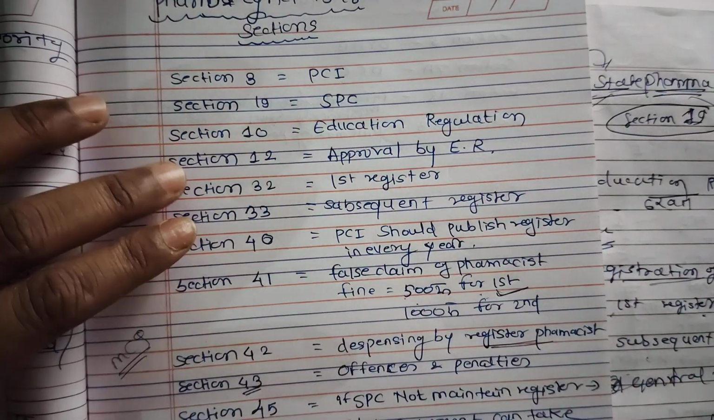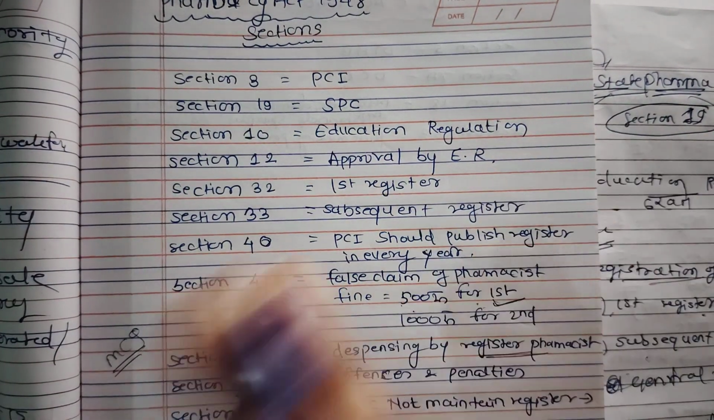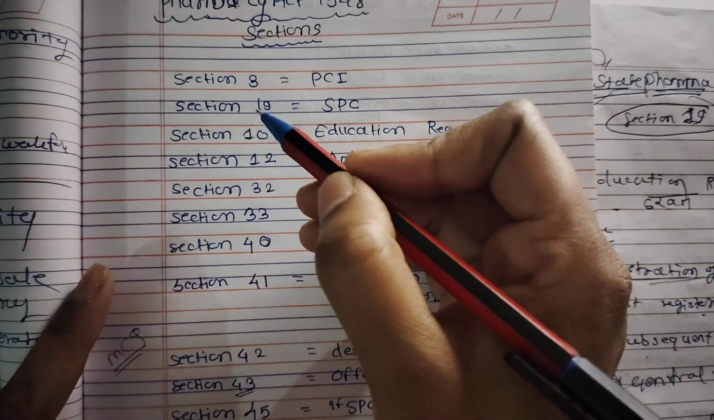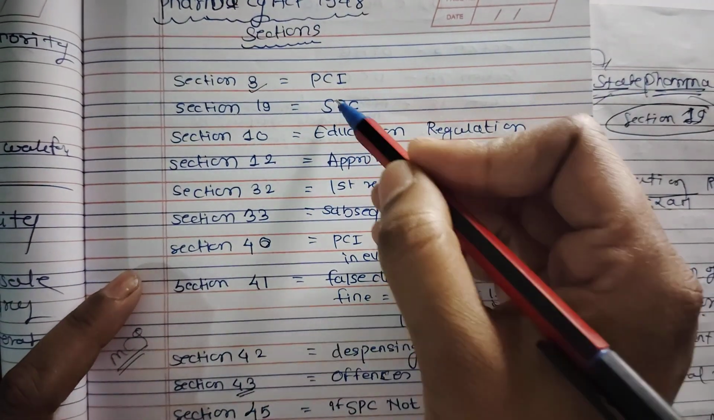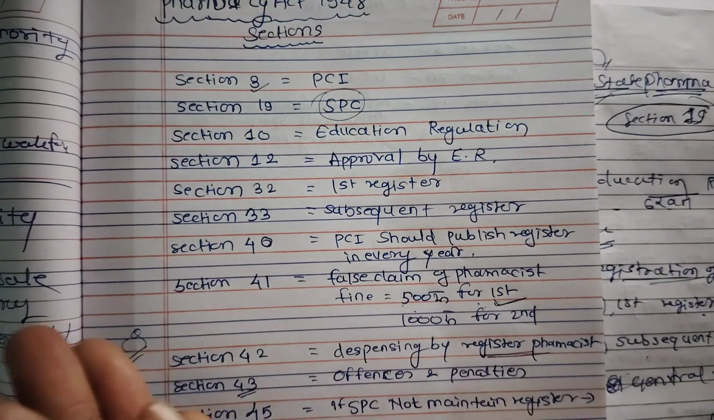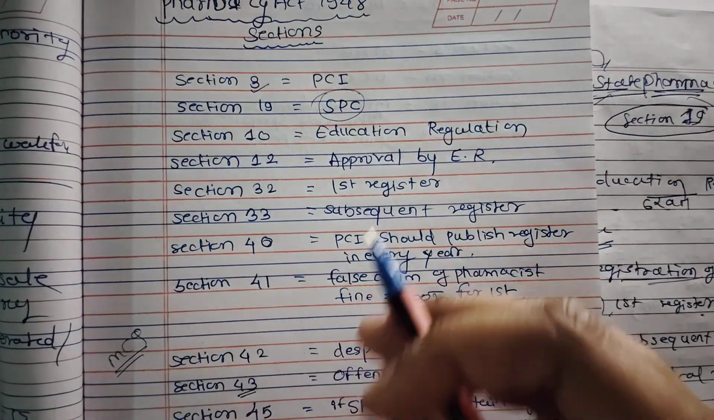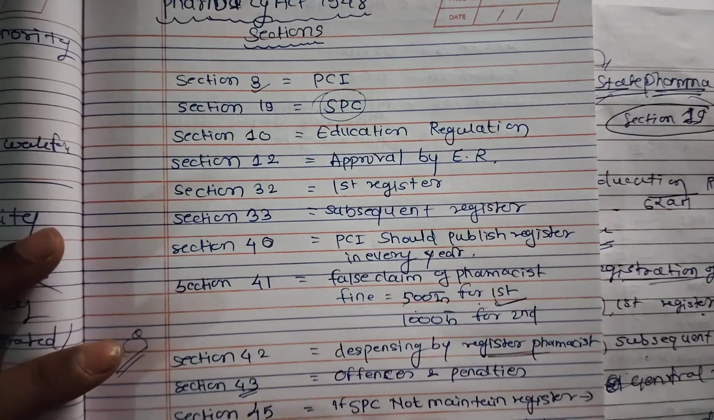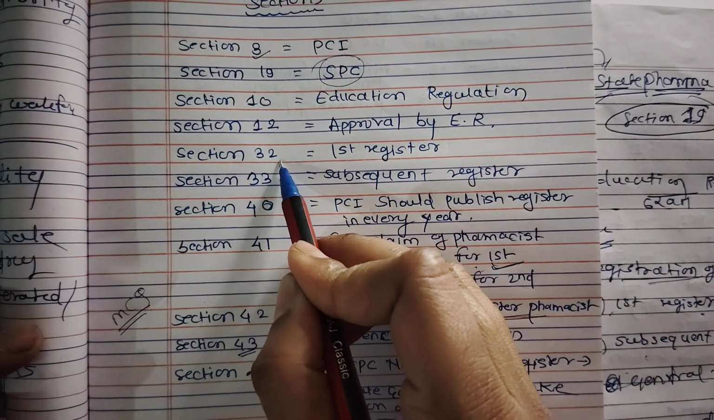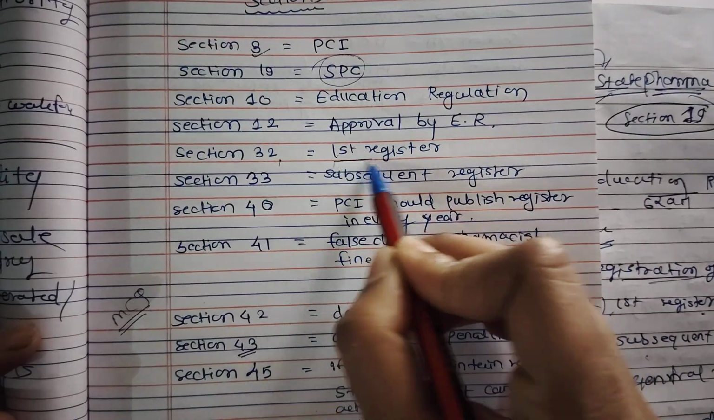Okay, so these are the most important sections, because in multiple examinations they can be directly asked what is section number 3, or under which section the State Pharmacy Council comes. So we have to clearly know the difference between the sections and the committees or the function of that section. Now another important section is section number 32, which contains the first register.